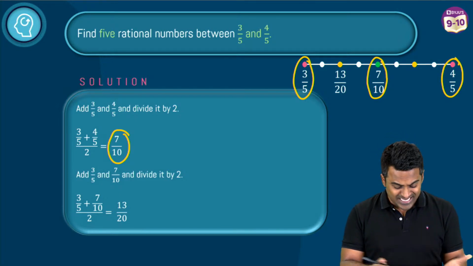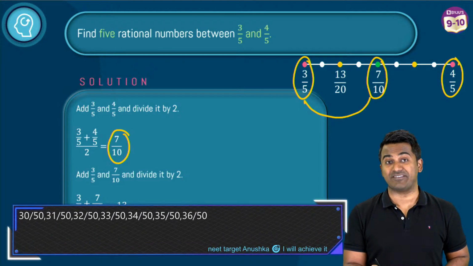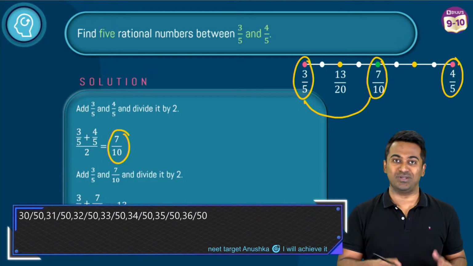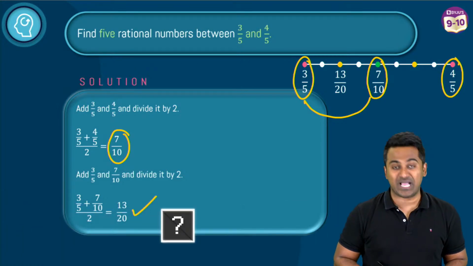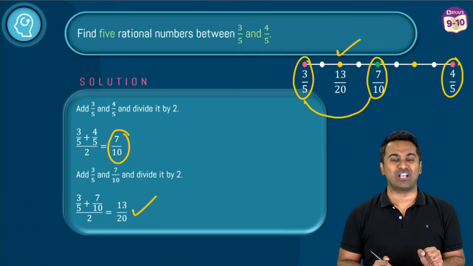Repeat the same process. Like in the next step, what have we taken? We've taken these two here, 3 by 5 and 7 by 10. Add these two, divide by 2, and what you get is how much? 13 divided by 20, and there you go. You've got your second rational number.